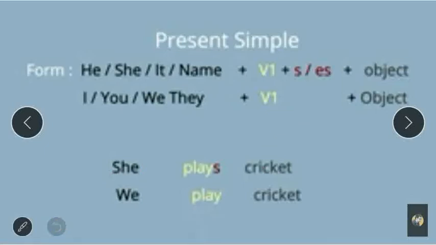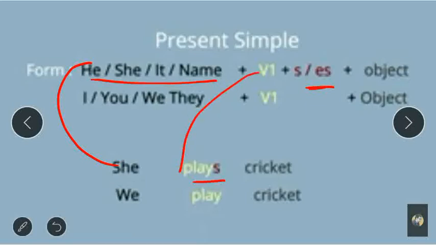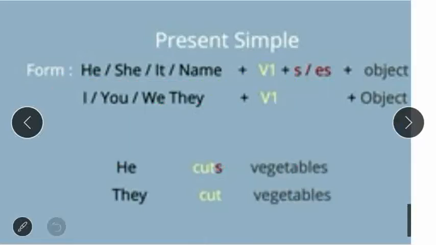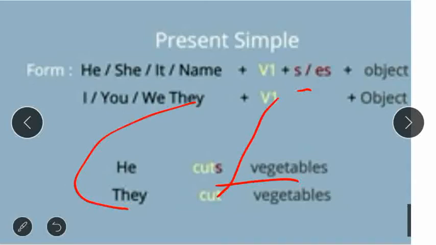Like she plays cricket. We play cricket. She is the subject that comes under this, so she plays, because you have to add s with the verb. Play is the verb plus s, cricket is the object. We is the subject, so you only have to add the verb. We play cricket. Present simple tense. Here are some more examples. Like he cuts vegetables. Only s you have to add, cuts. They is the subject, so only the first form of verb, they cut vegetables.